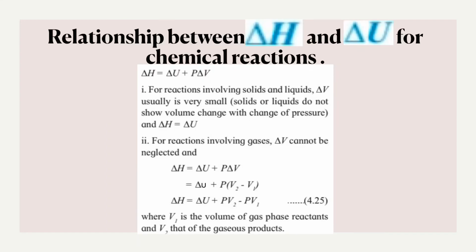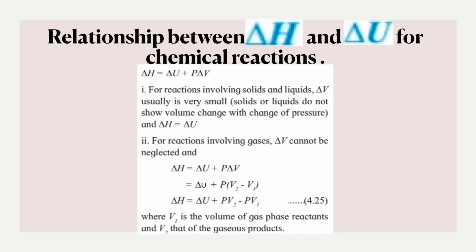H and QP both are state functions. Now we'll see the relationship between delta H and delta U for chemical reactions. Okay. Now we know the relationship between delta H and delta U. It is given by delta H is equal to delta U plus P delta V. But over here we want an expression for chemical reaction. That means whenever such kind of thing is asked, we have to introduce the term number of moles in that. Okay, so let's begin.